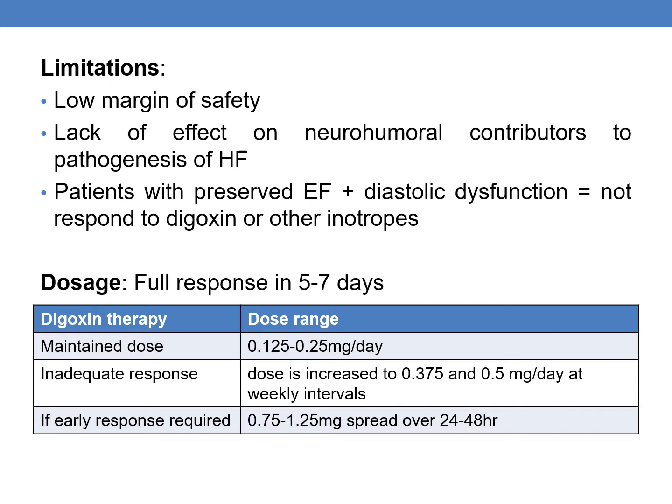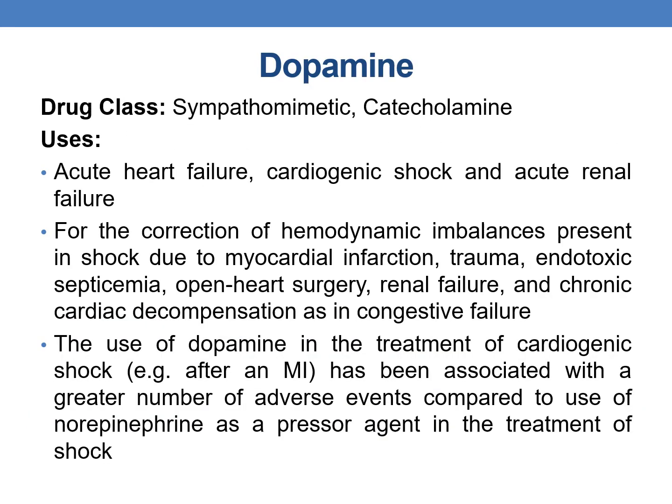The maintenance dose is 0.125 to 0.25 mg per day. If there is inadequate response, the dose is increased to 0.375 and 0.5 mg per day at weekly intervals. And whenever early response is required, a dosage of 0.75 to 1.25 mg spread over 24 to 48 hours is given. Coming to the next drug, that is dopamine.